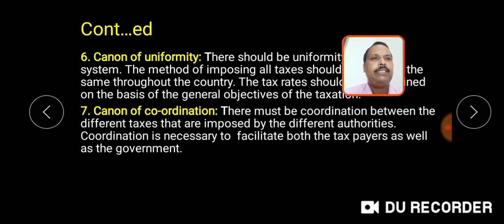The seventh one is the canon of coordination. There must be coordination between the different taxes that are imposed by different authorities. Coordination is necessary to facilitate both the taxpayers as well as the government. So these are all the various canons of taxation given by Adam Smith and various other economists.